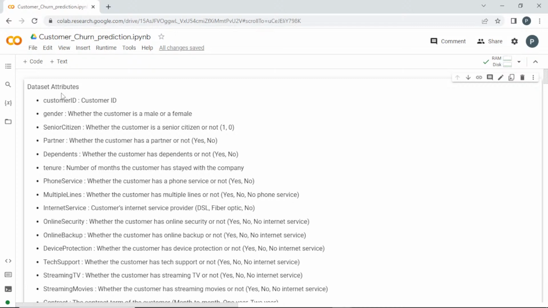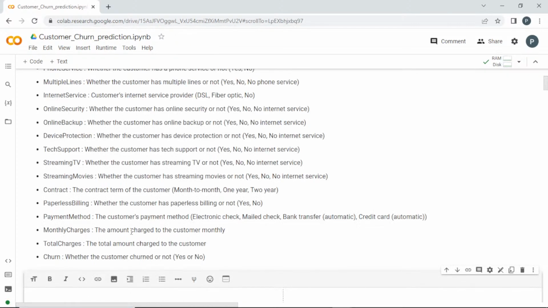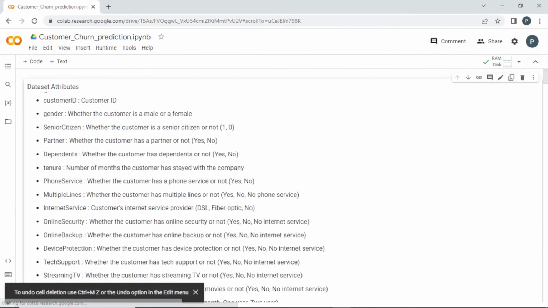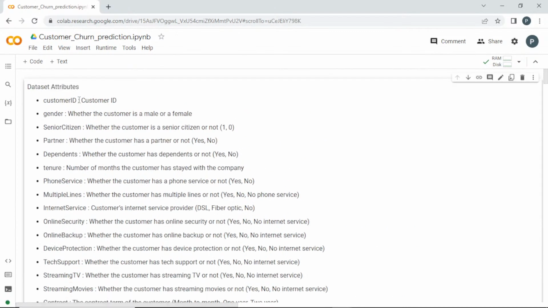So these are the dataset attributes. This is just text that I have created for information, listing the columns we have. We have the customer ID, and I think this customer ID has nothing to do with whether they churn or not. Their gender may play a role, and whether they are a senior citizen or not, meaning above an age limit, older people come under senior citizen. And their partner, whether they have a partner or not, whether they have dependents or not, yes or no.